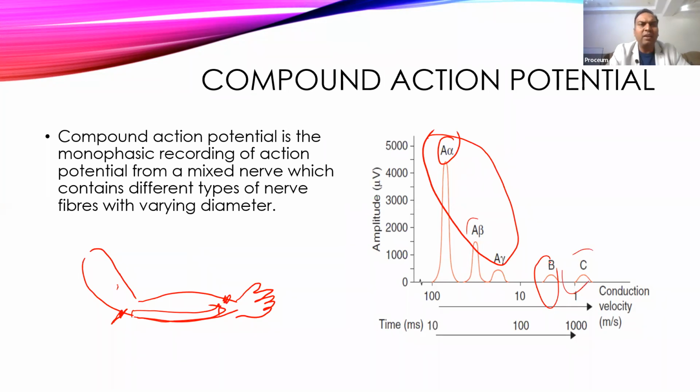And then there is unmyelinated fiber, that is C fibers, which is much slower, and that will come much later. And the amplitude is also very low, because the content of unmyelinated fibers in a mixed nerve is very small. And this is how the compound action potential can tell you what different types of nerves a mixed nerve contains.